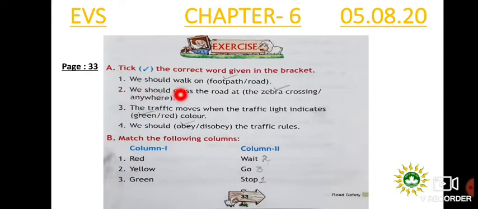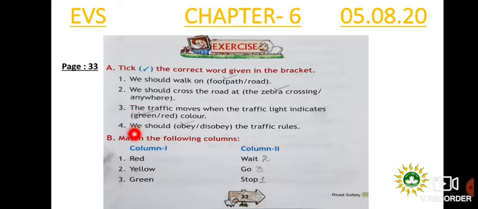Next is we should cross the road at the zebra crossing or anywhere. Definitely zebra crossing, right? So put a tick here. Number 3 is the traffic moves when the traffic light indicates green or red color. Children, we know that red color indicates stop. So the correct answer is green. So put a tick here.